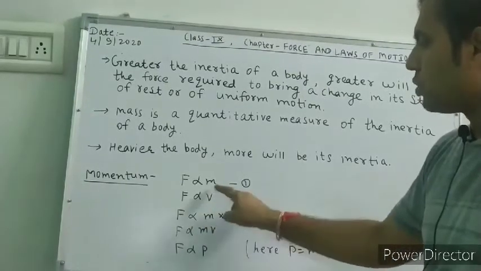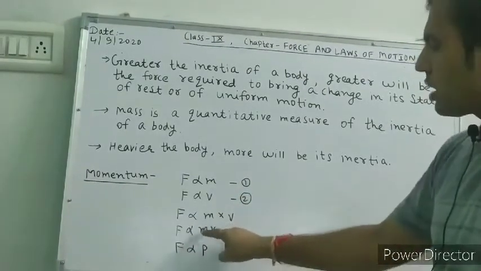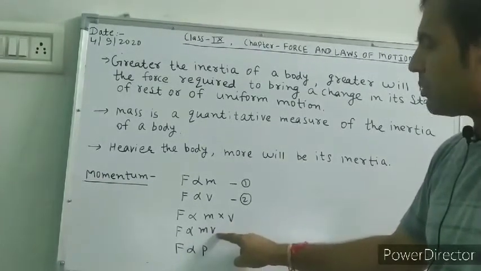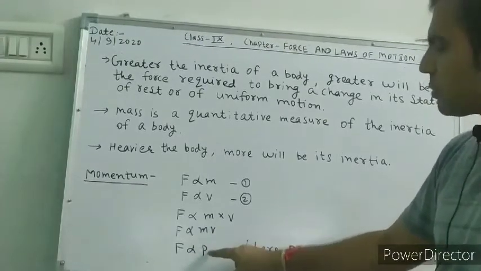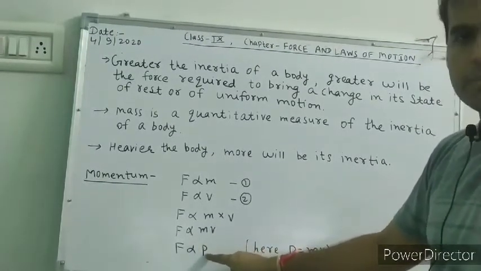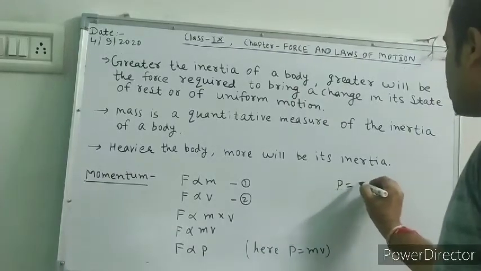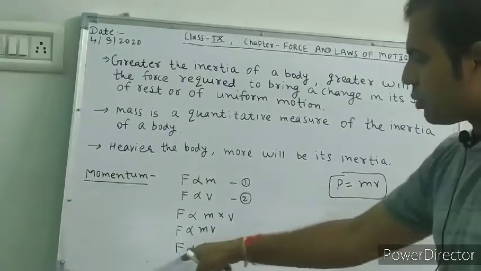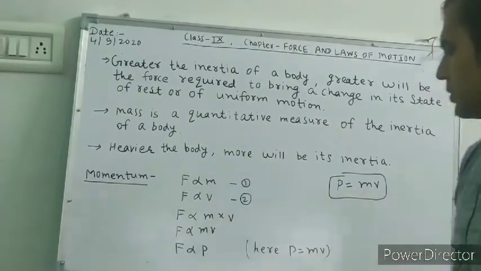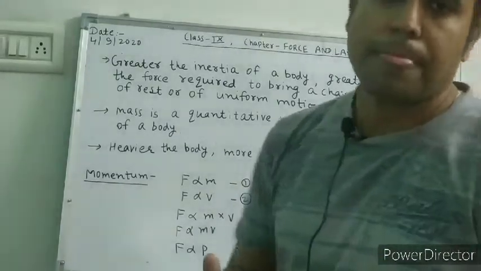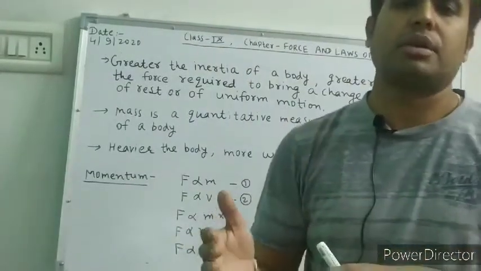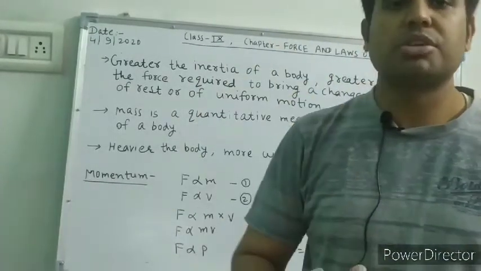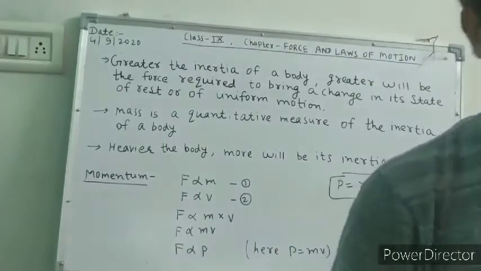So F proportional to m, F proportional to v, combining these two equations, F proportional to m into v or mv, and here mv is called momentum. M multiplied by v is called momentum, and you will represent momentum by p. So p equal to mv, p is momentum, so F proportional to p. Force is proportional to momentum. If momentum is increasing, force is also increasing. If momentum is decreasing, force is also decreasing.